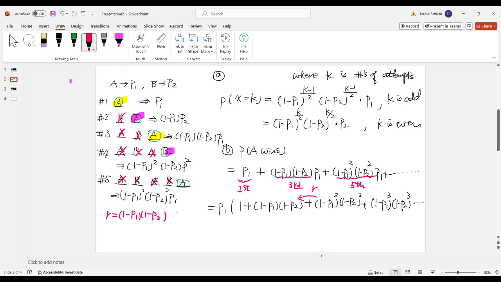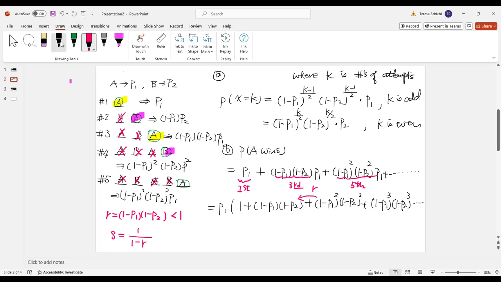I know this number is less than 1, so I know this geometric series is convergent. Also I know that if R is less than 1, the sum of a geometric series will converge to 1 over (1 minus R), right? That's what we learned in algebra or calculus.